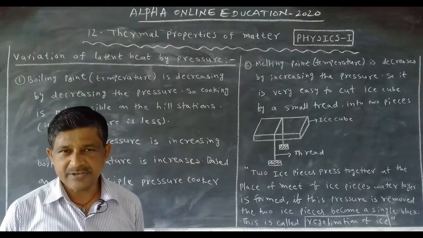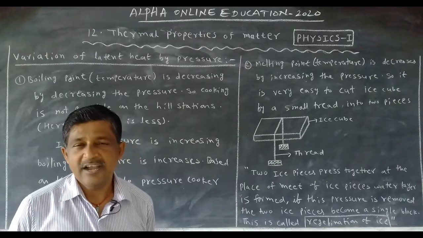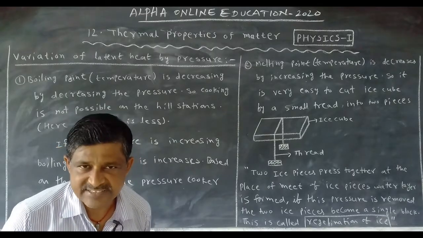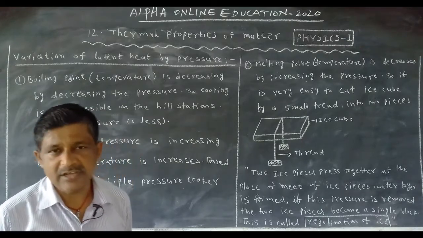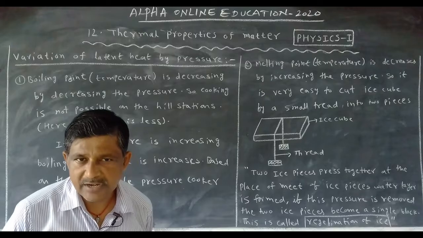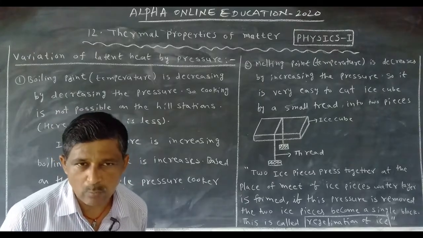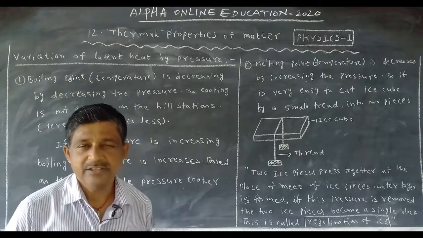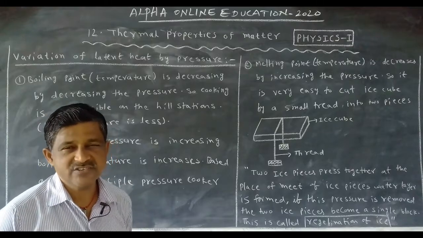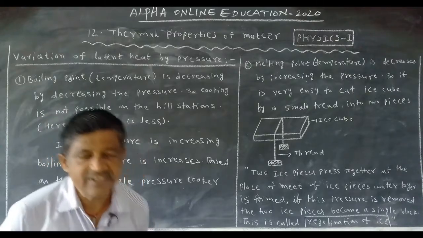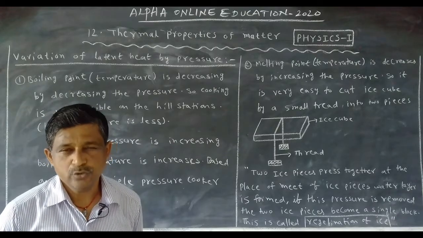When the pressure is increased and the 2 ice pieces are in contact, at that place the melting point decreases and a water layer forms. If we remove the pressure, the melting point at the place where the water layer formed increases. So the water layer becomes ice and the 2 ice blocks become a single block. This phenomenon is called regeneration of ice. This is very important for a 2 marks question.